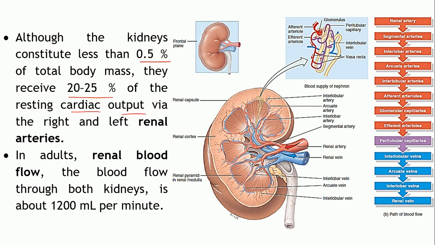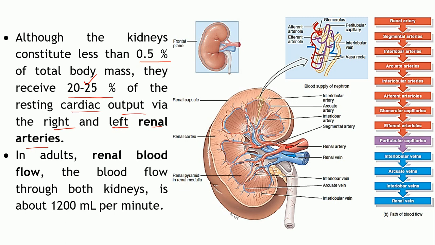Now, what is the cardiac output? You can recall your CVS. It's the amount of blood which is pumped by each ventricle per minute. So, out of the entire volume of the blood which is pumped by your heart per minute, by the left ventricle, 20 to 25% of the blood is received only by the kidneys, via the right and the left renal arteries. So, that is the entry point of the blood into the kidneys.